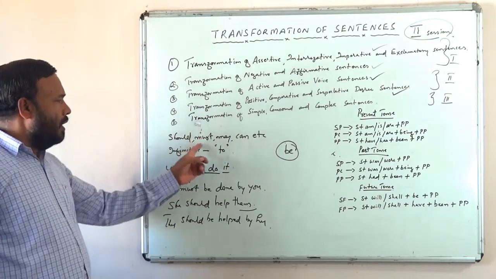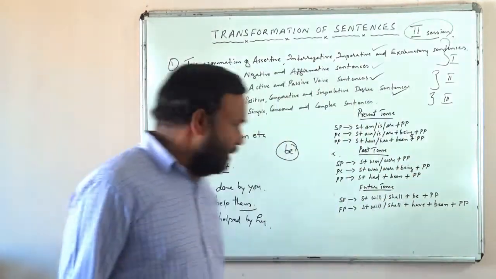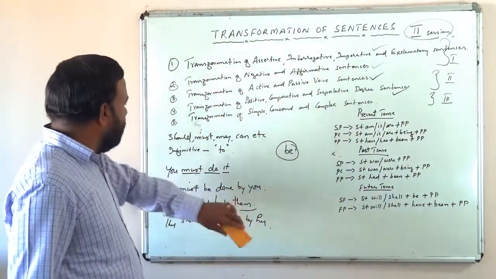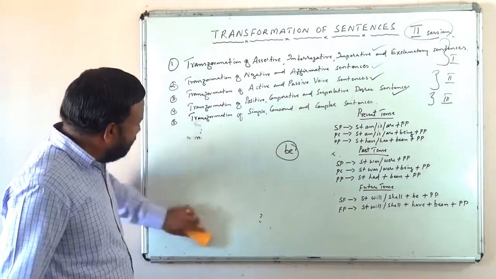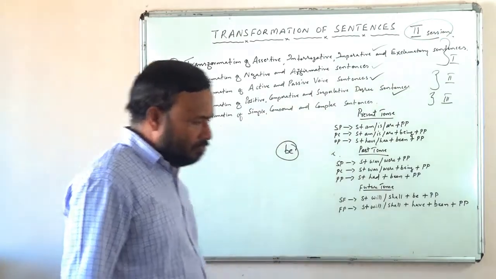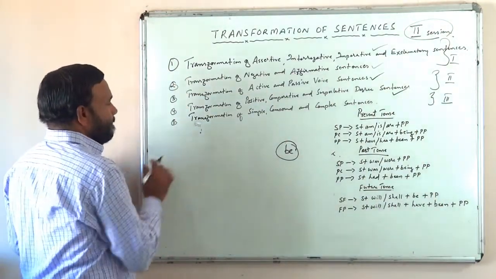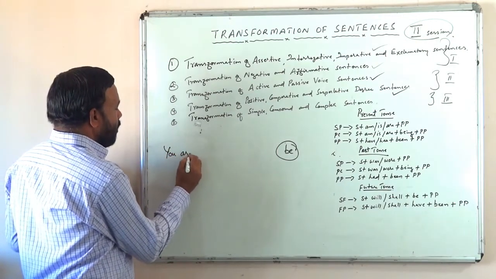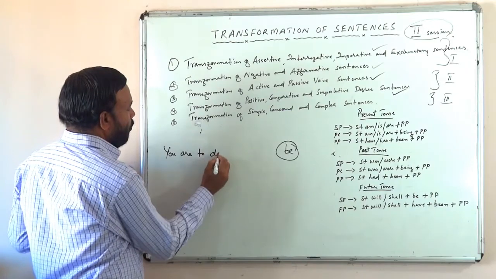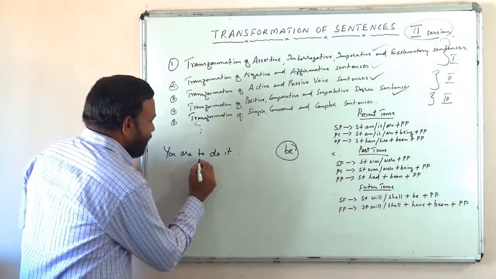So if you have this kind of infinitive also, if you have some sentence with the to infinitive, there also you must use be. Let us see one sentence. You are to do it. Now we have an infinitive.